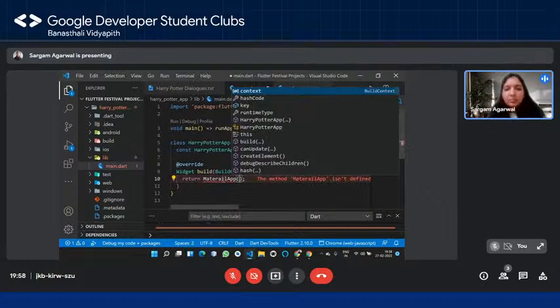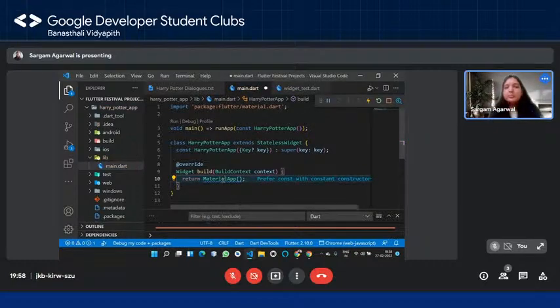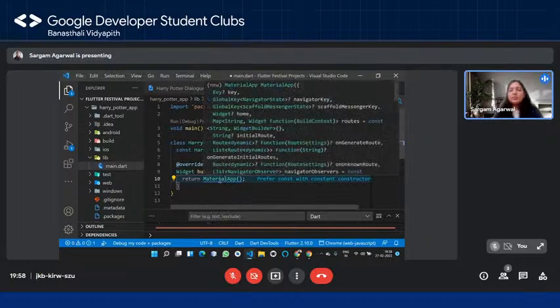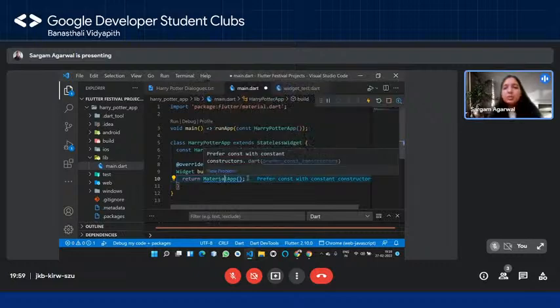It should be a material app widget. Okay. Now what this material app does, it basically provides a kind of base, just understand this in a very naive way, where you can basically add your functionalities. It is a kind of widget which will help you to deal with certain functionalities or widgets that will help you to build or develop the material design app. Okay, so in the material app, you have this.